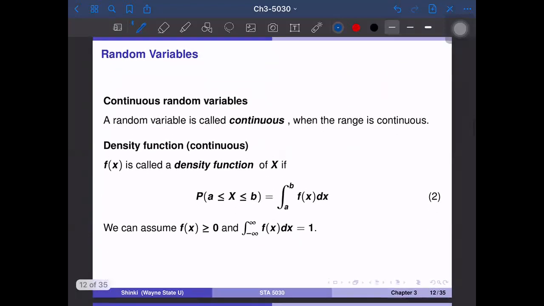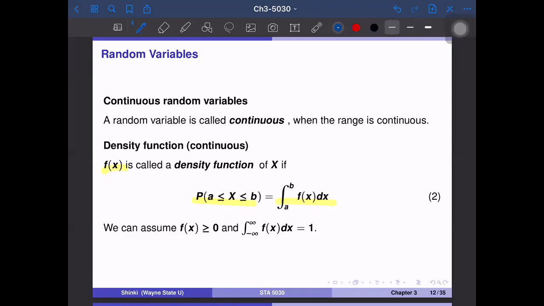And another example is continuous random variables. A continuous random variable is a random variable whose range is continuous. For example, temperature, weight, height, age of people, and so on. Many physical variables are regarded as continuous variables. For a continuous variable, we define a density function, f of x. This is called a density function of x if this probability is equal to the area under the curve between A and B.